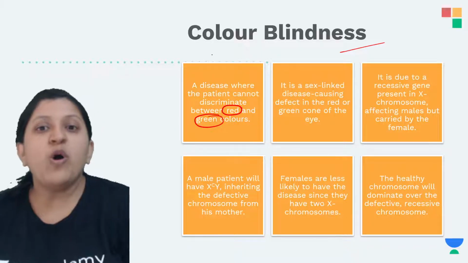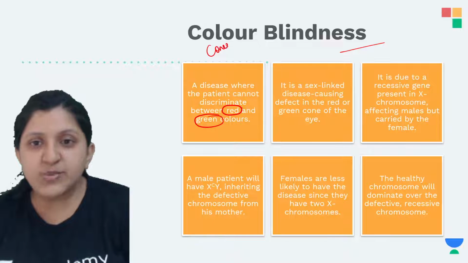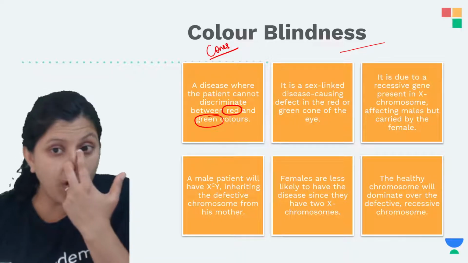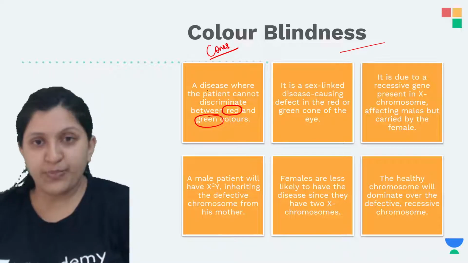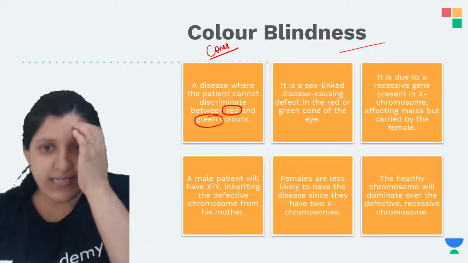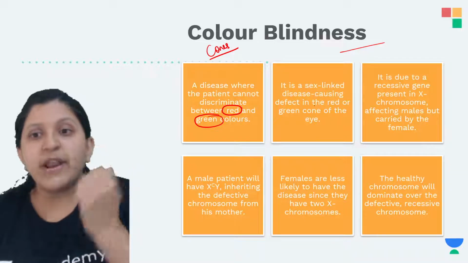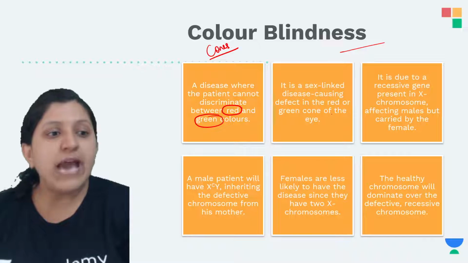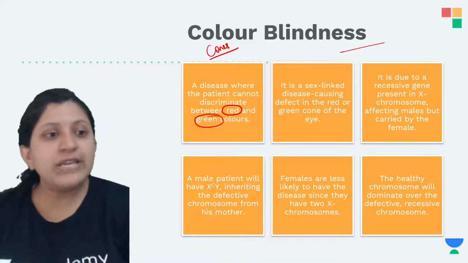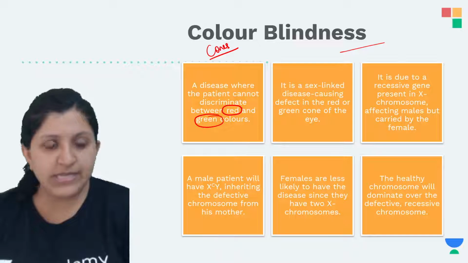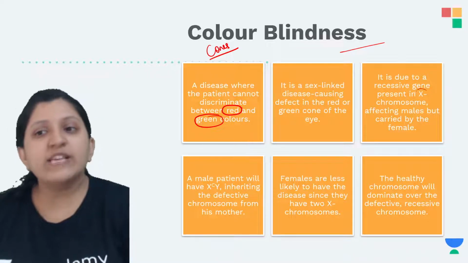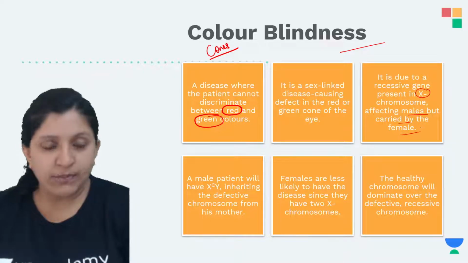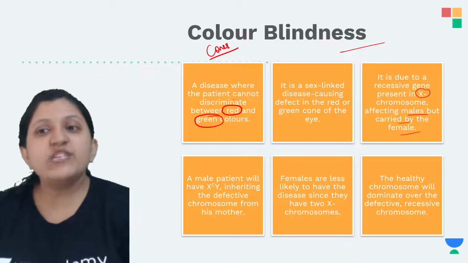The cones which are responsible for viewing red color and green color are not producing the respective pigment. It is a sex-linked disease, again causing a defect in the red or green cone of the eye. It is due to a recessive gene present on the X chromosome itself, affecting males but carried by females.